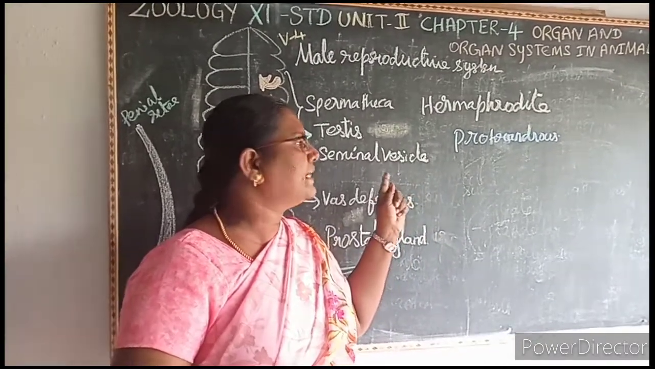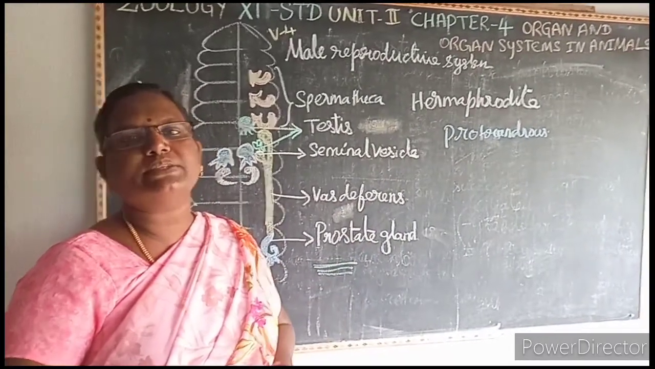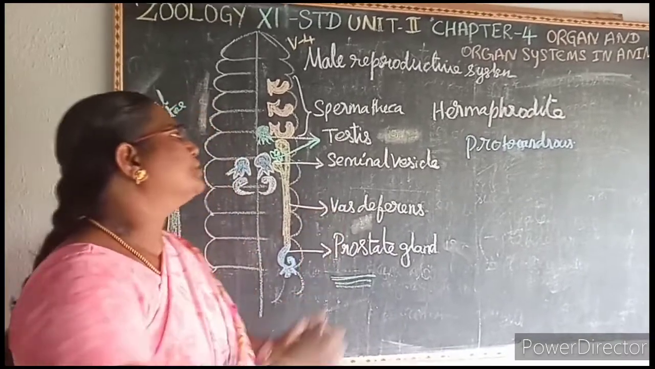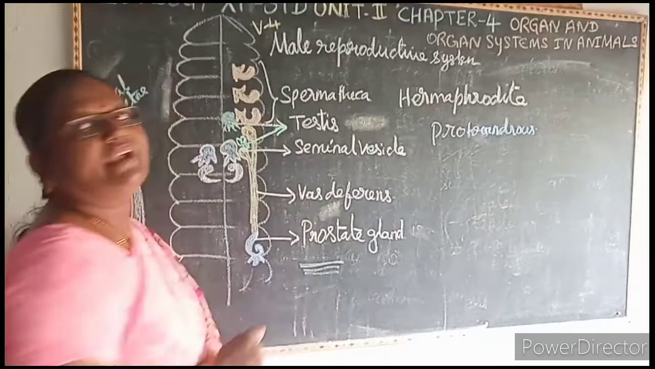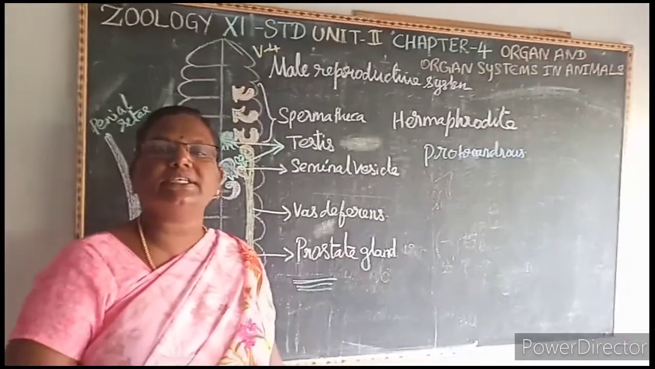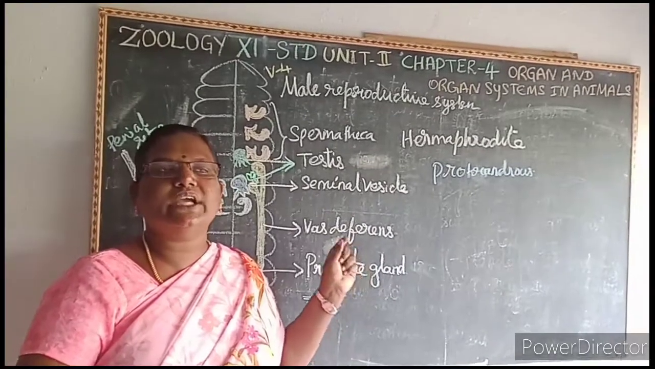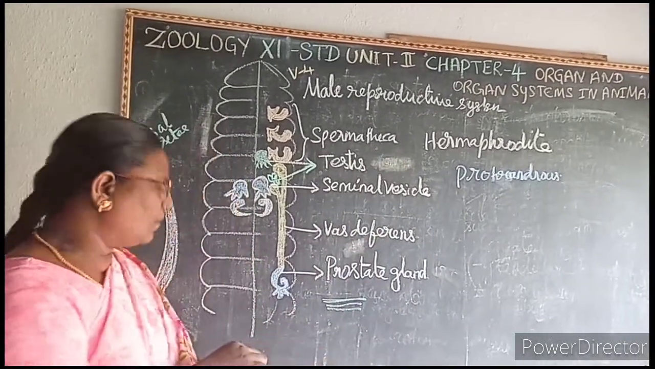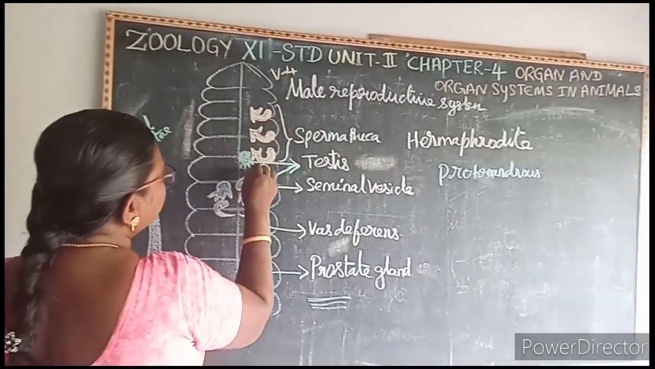What is a protandrous? The sperms mature earlier than the ovum, that is known as what? Protandrous. Then the cross fertilization takes place. So what is the first one? It is a hermaphrodite. Both the male and the female sex organs are present in the same individual. See the first one, the green color one.